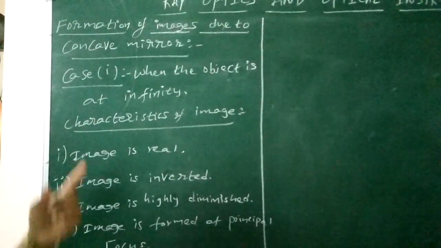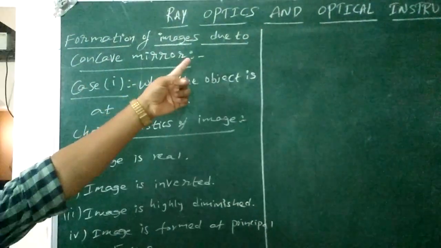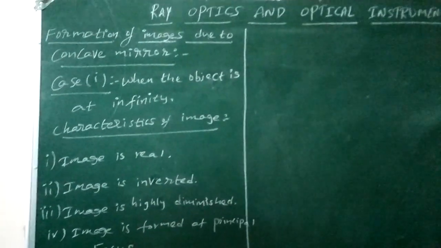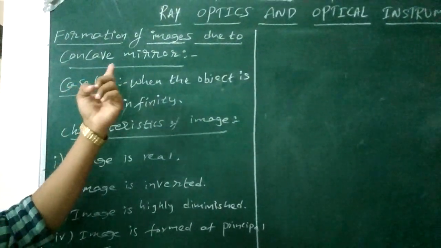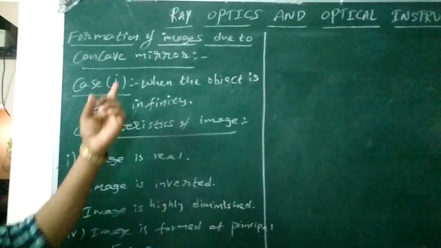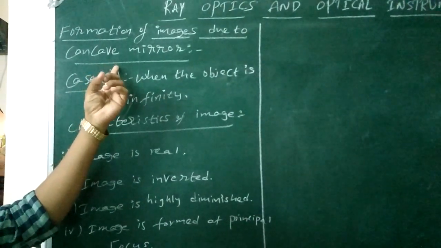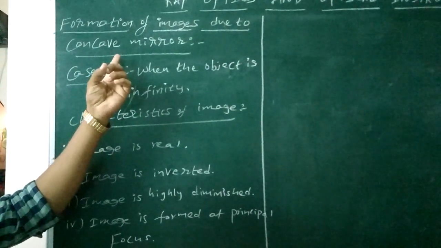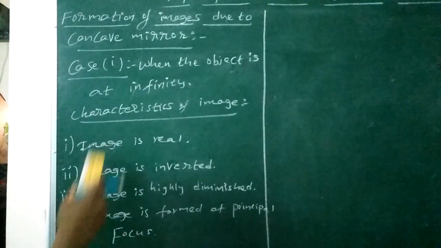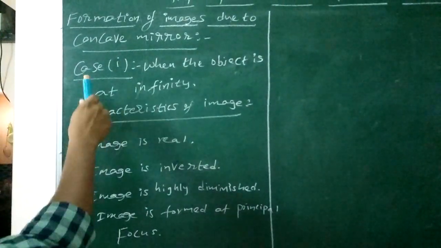Good afternoon everyone. Today we are going to discuss the formation of images due to a concave mirror. Already we discussed the definitions of concave mirror and convex mirror yesterday. Concave mirror means if the convex surface is silvered and the concave surface acts as a reflecting surface, such a mirror is called a concave mirror. Now, case 1.